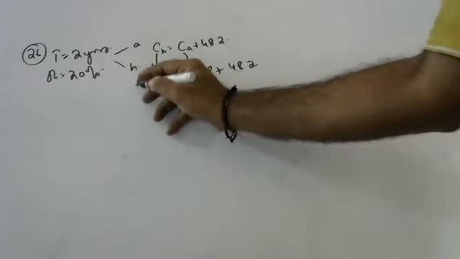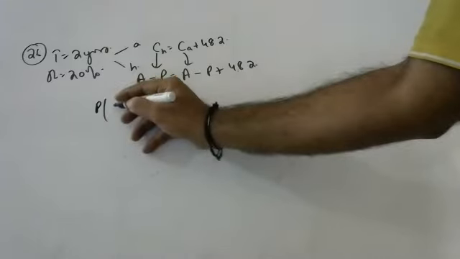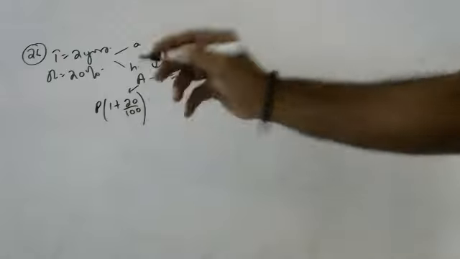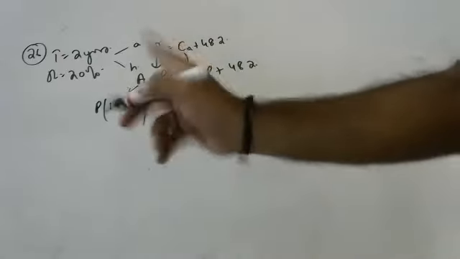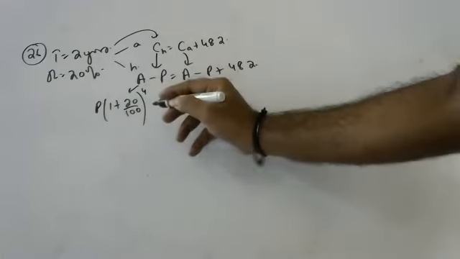Tell me, amount is how much? Principal into 1 plus 20 by 100, whole power 2. Whole power, half yearly means in 2 years, how many? 4, sir.